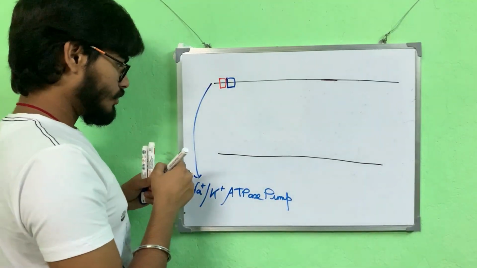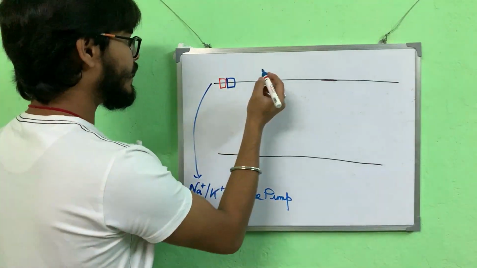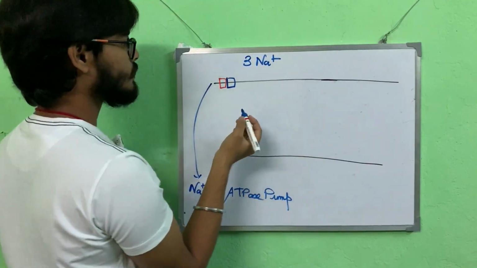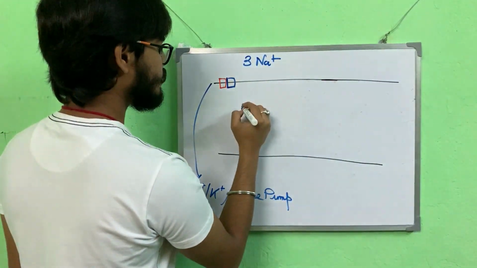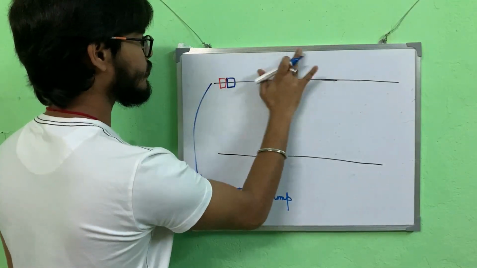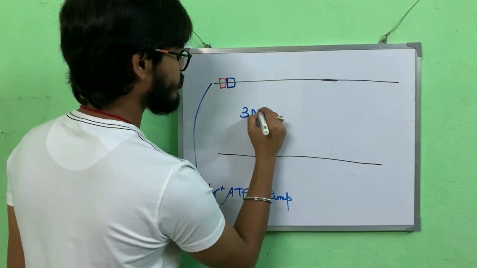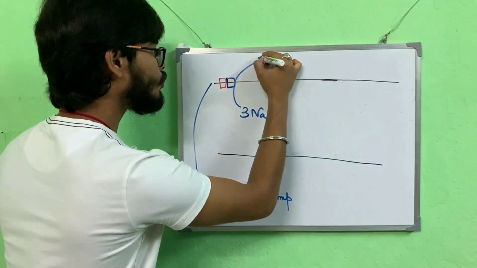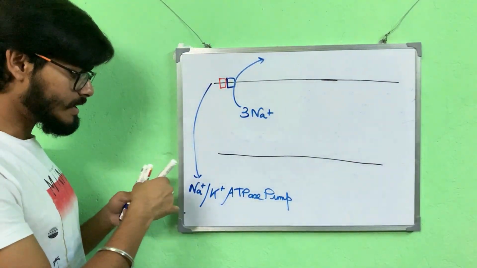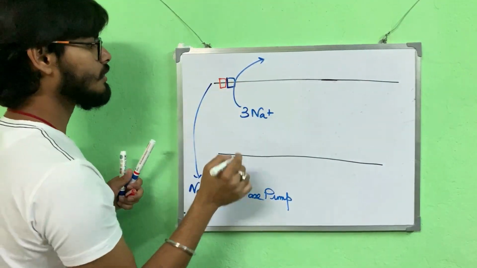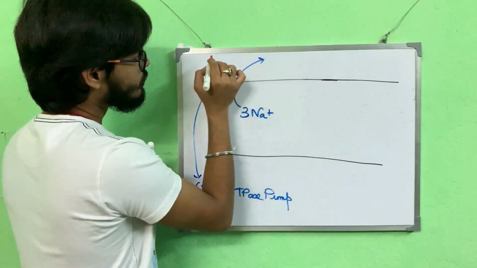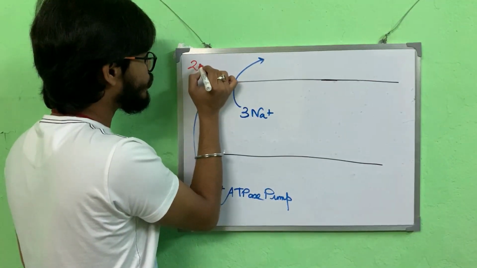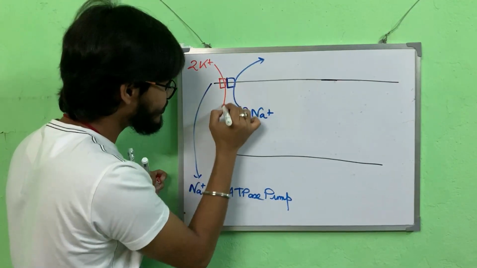Now this pumps 3 sodium ions from inside of the axon to outside, and simultaneously, it acts together, it pumps 2 potassium ions inside of the cell.